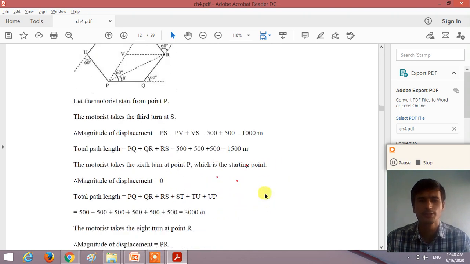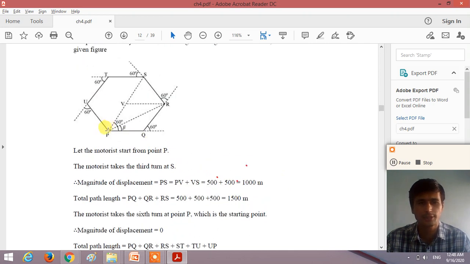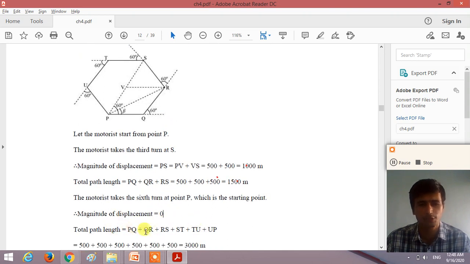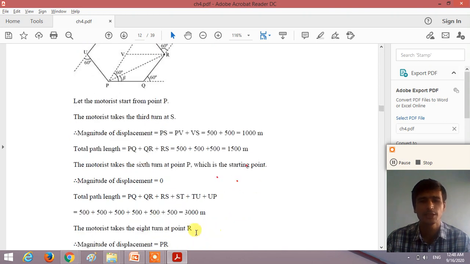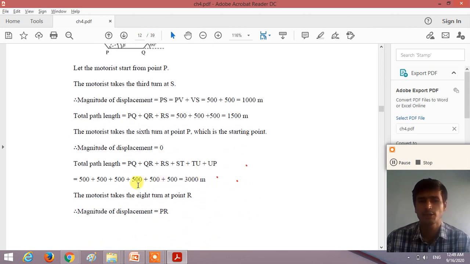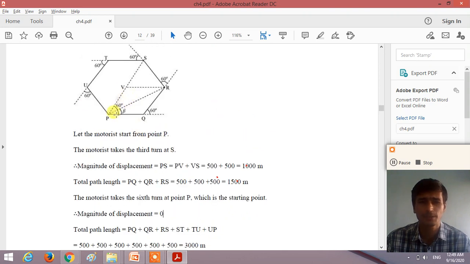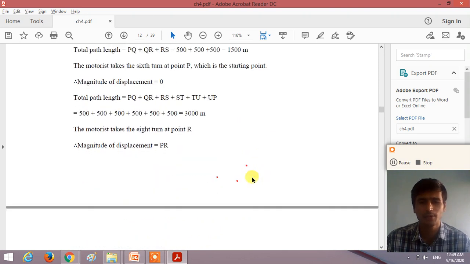1500. Now the motorist takes the sixth turn at point P. So here the sixth turn is at point P. Here the initial position and the final position are the same. So the magnitude of the total displacement is 0, right? And the total path length is PQ plus QR plus RS plus ST plus TU plus UP, that is 3000, right? Now the eighth turn, the motorist takes the eighth turn at point R. So the magnitude of the displacement is PR. So how do we calculate the magnitude of the displacement?